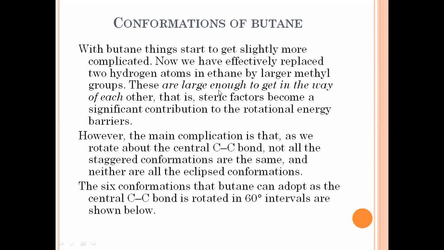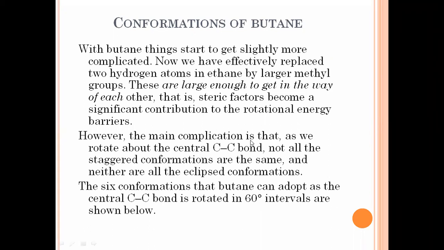So the steric factor involved in the conformation of butane is more as compared to ethane, because increasing the number of carbon atoms increases the rotation in the molecule, and it will also increase the rotational barriers in the molecule.